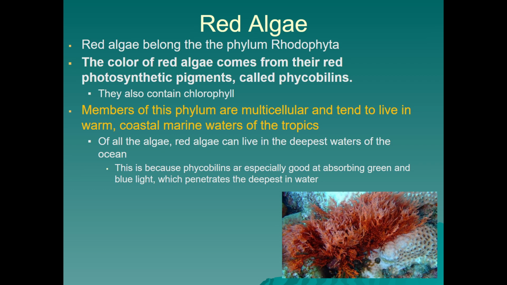Red algae is in Rhodophyta. That red color comes from photosynthetic pigments called phycobilins, as opposed to chlorophyll and carotenoids. Members of this phylum are generally multicellular and tend to live in marine environments, much closer to the tropics, so in warm water. The red algae can live in the deepest waters of the ocean. We commonly see it associated with coral reefs. And of all the algae, red algae can live in the deepest parts of the ocean, sometimes even next to thermal vents.